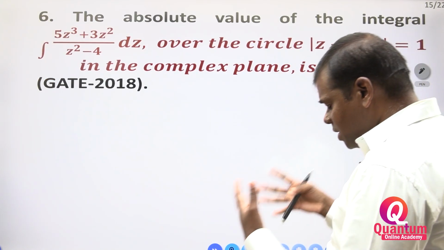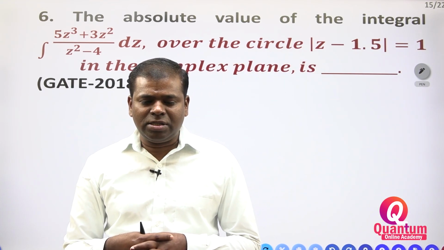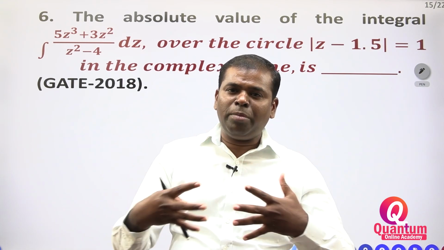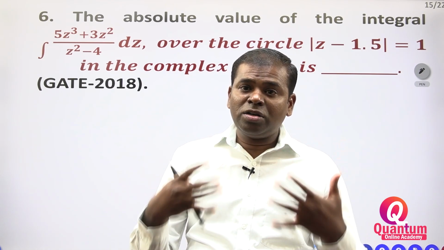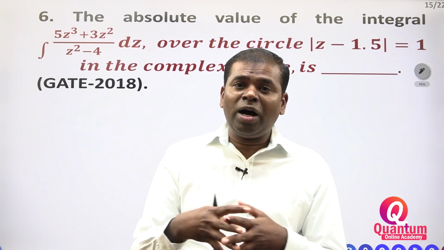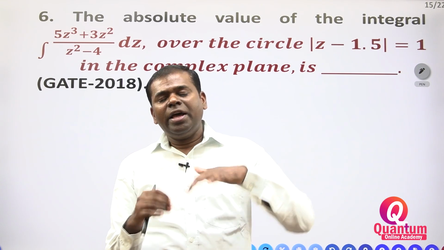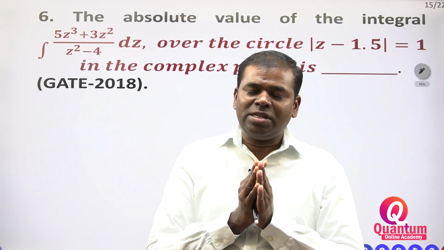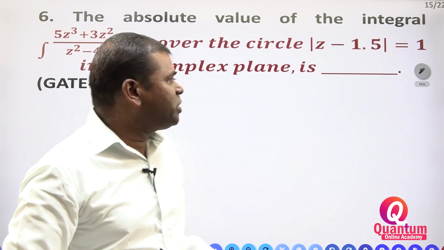Now, this is a complex analysis question. It's a very important topic. Complex analysis in CSIR or GATE, you get more questions, maybe 13 to 13.5 marks you may get in the CSIR examination, and 3 or 4 marks weightage you may get in the GATE examination. In other competitive examinations also, these complex numbers are very important. You have to concentrate. Now you have to see here.